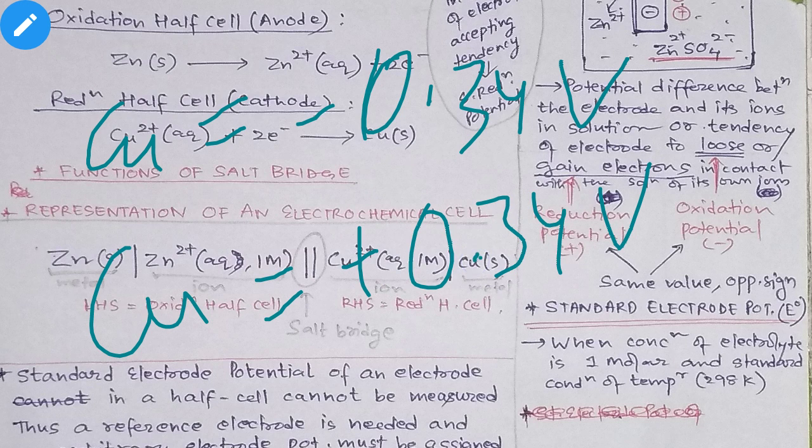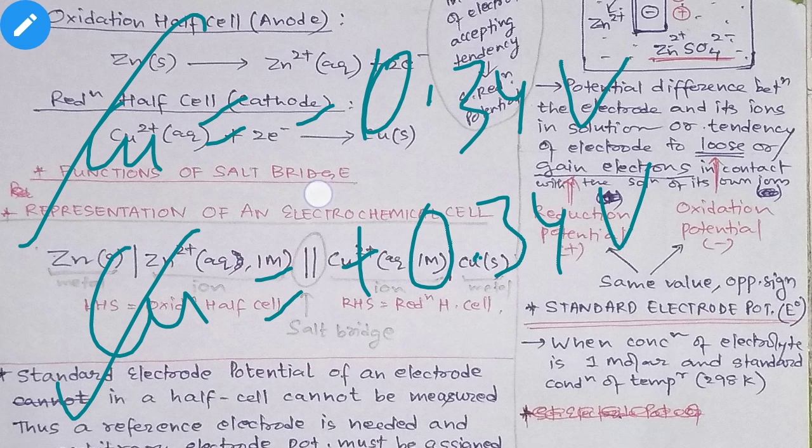This is the oxidation potential of copper, and this is the reduction potential of copper. All these oxidation and reduction potentials are already measured, and they are there in your NCERT book also. One reactivity series is there, and for every metal their electrode potentials are given. It is already calculated.